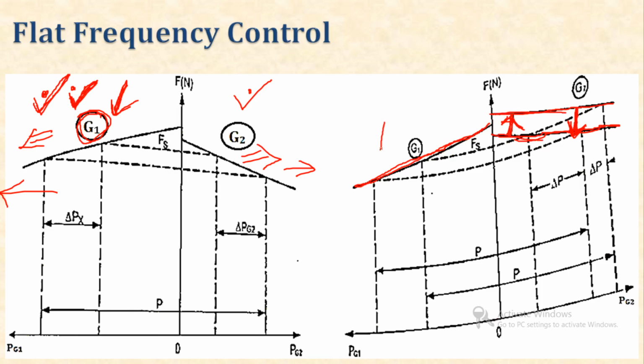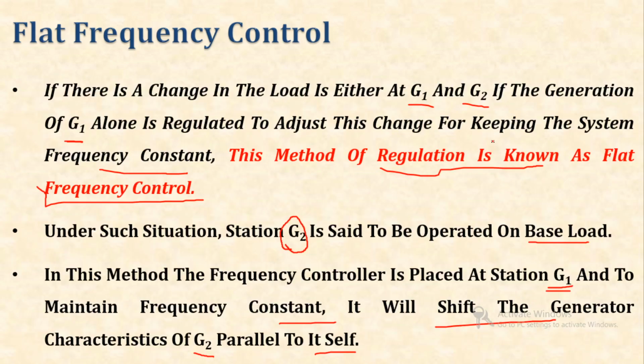So if the G1 side frequency goes down, then by shifting this characteristic to the upper side, it will increase the frequency. So overall frequency will get maintained. And if the generation is lower, then again it will decrease the frequency by shifting this line in this direction. So it will achieve its new frequency, and overall frequency will remain constant. So this is known as flat frequency control.